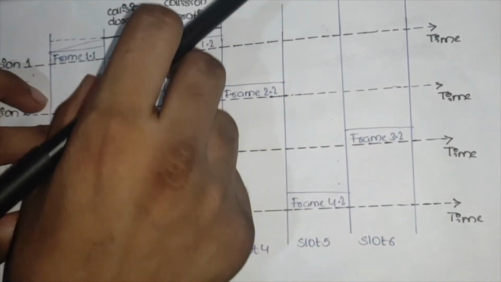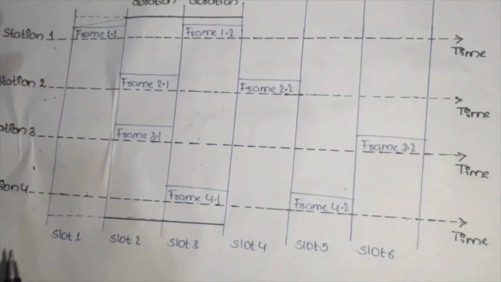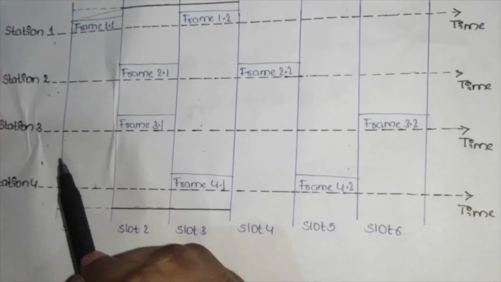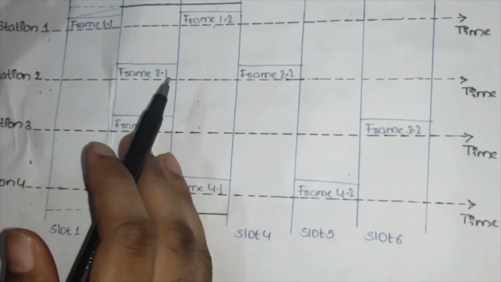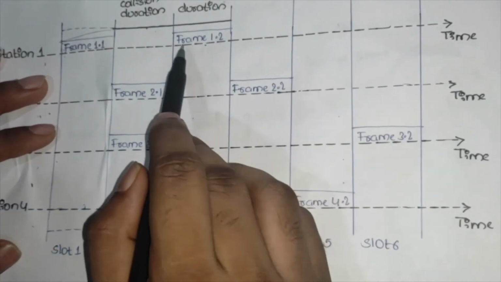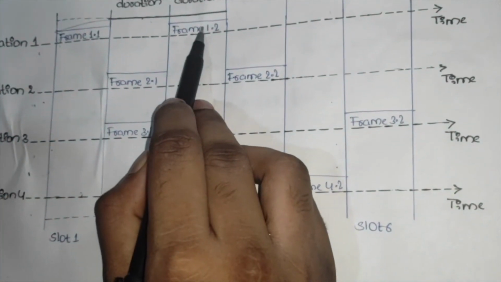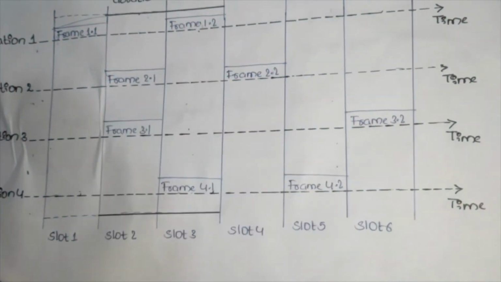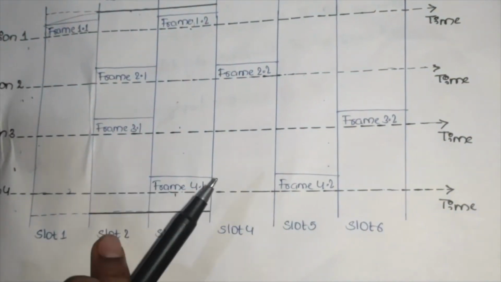But here, in this slot, a collision has occurred. In a later slot, station 1 had data, but it can't send in between. So station 1 waited and started sending its data in the next slot. But here also a collision occurred, because station 4 also sent a frame. So this also had a collision.